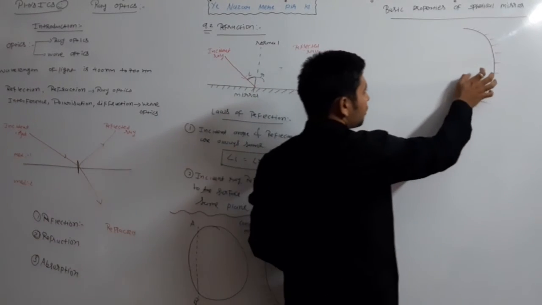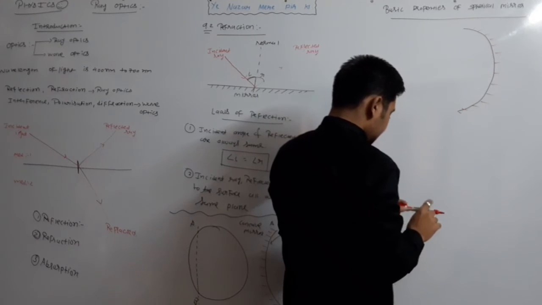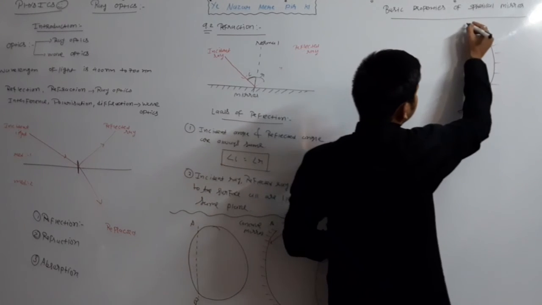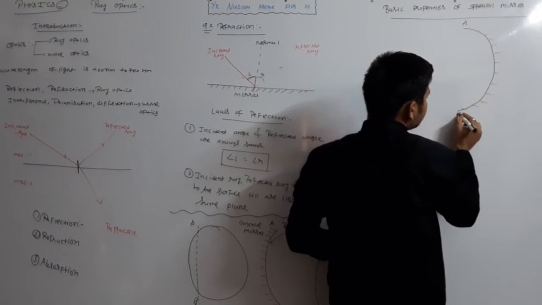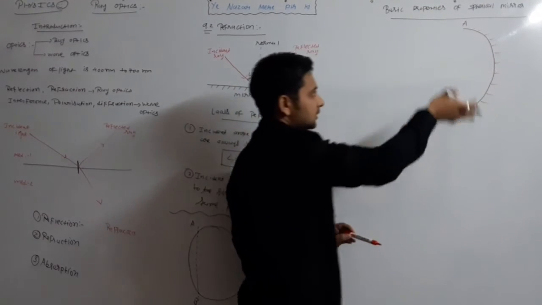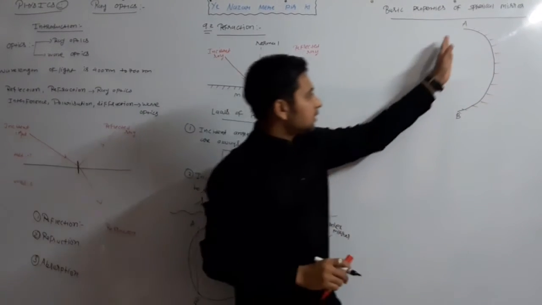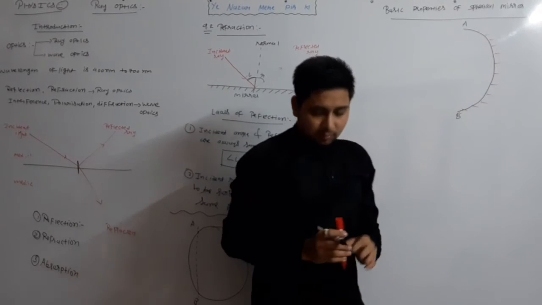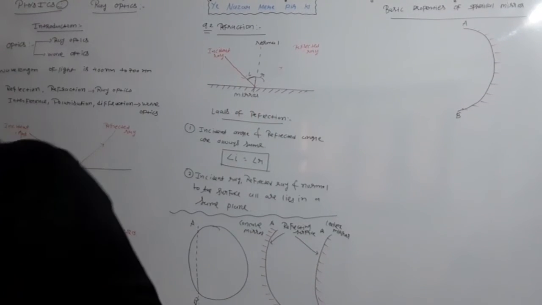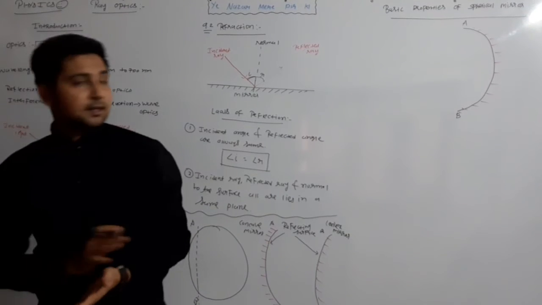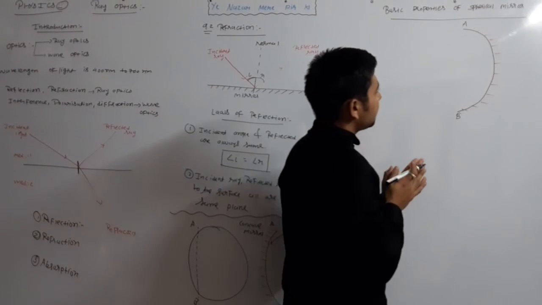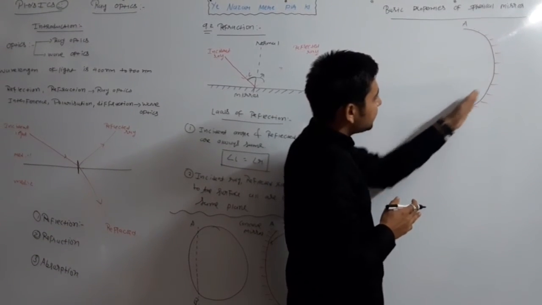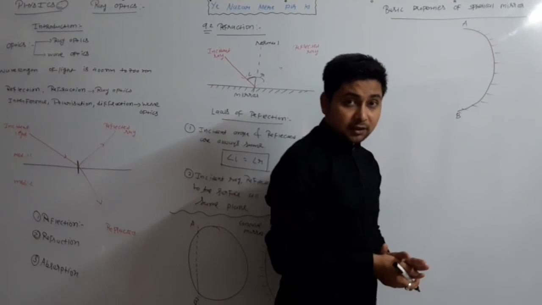So this is a concave mirror. This point is A, this point is B, so AB. Now, what do we have to study? Some basic properties. First of all, this part is behaving as a concave mirror.